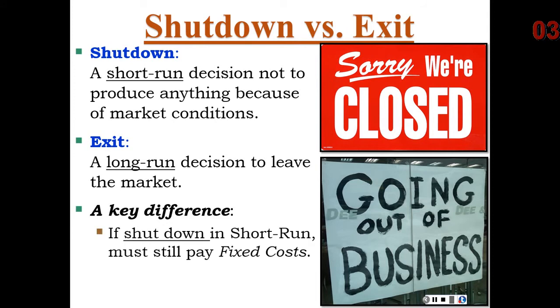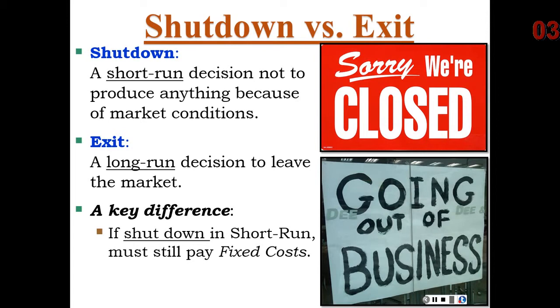The key difference is, in the short run, that ice cream vendor would still have to pay fixed costs. So when they close down for the winter, say they have rental contracts, maybe they rent the ice cream making equipment that they use. Well, they would still have to pay those costs, because those would be fixed in the short run.